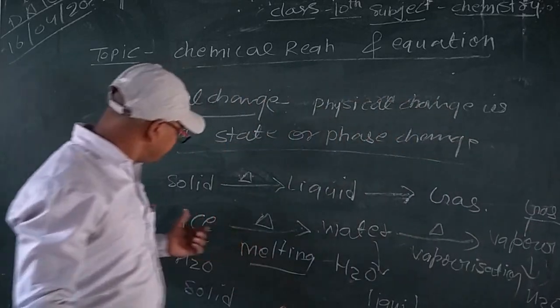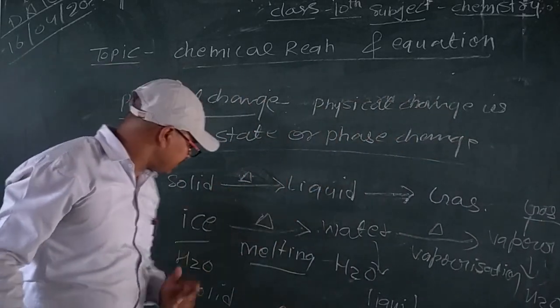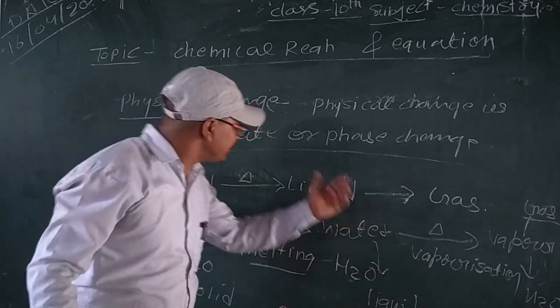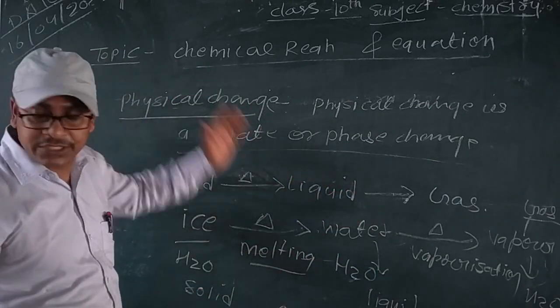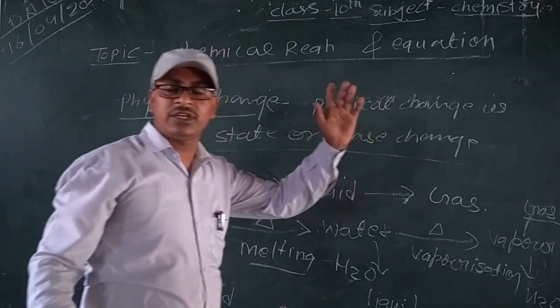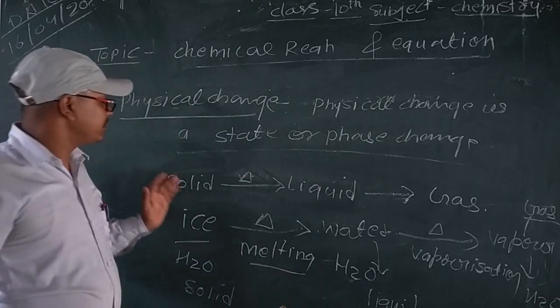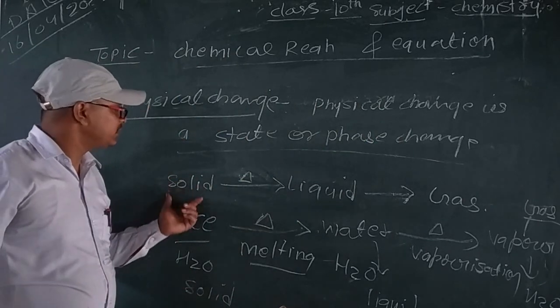Chemically it is the same. So the physical change is a state change or phase change only. No bond breaking, no new bond formed, only a change in state.